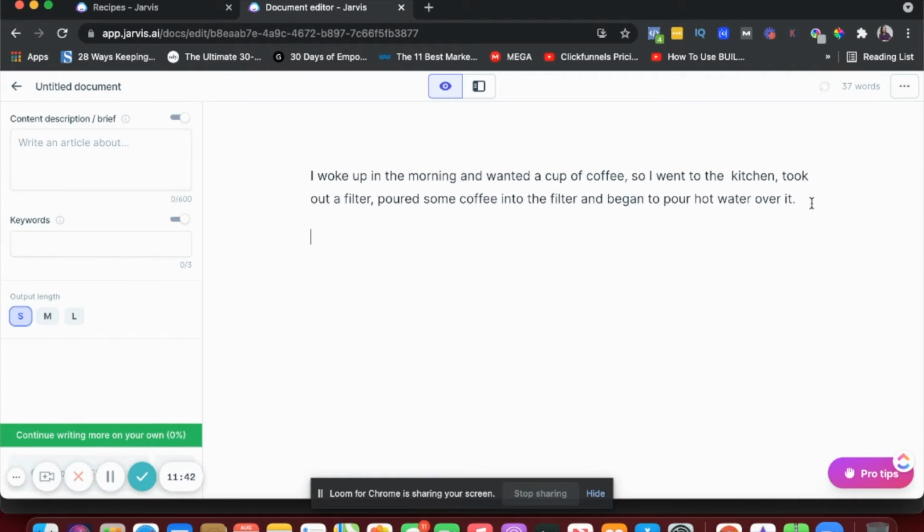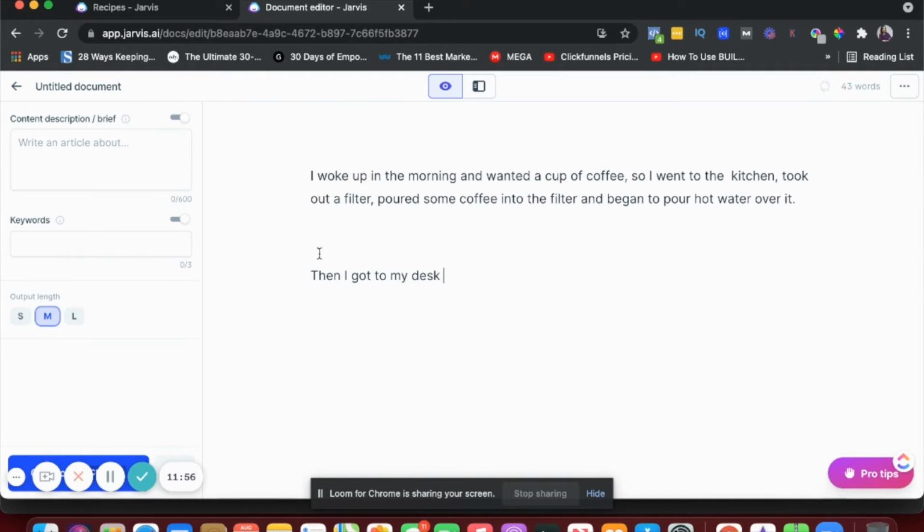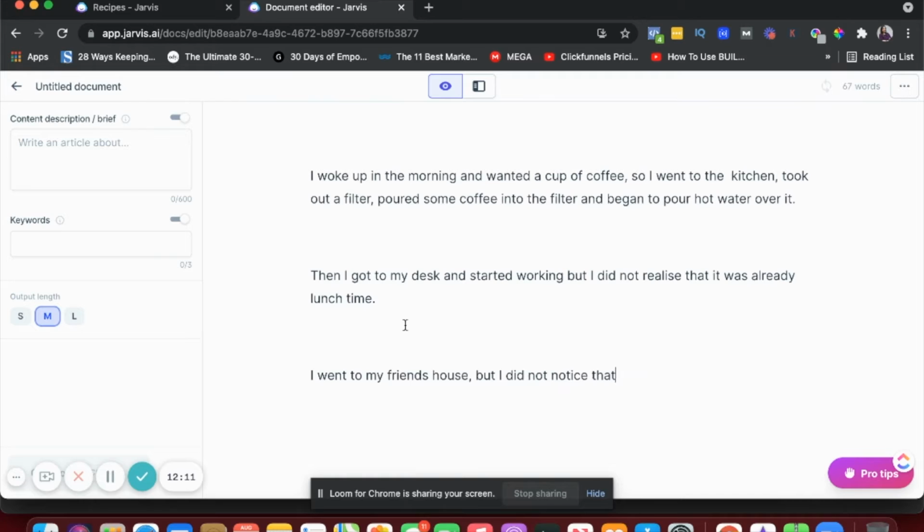Let's try out the medium. So it says continue writing more on your own. So you have to give it some input for it to write something. So let's say, "Then I got to my desk and started working, but I did not realize that." Now let's hit compose.